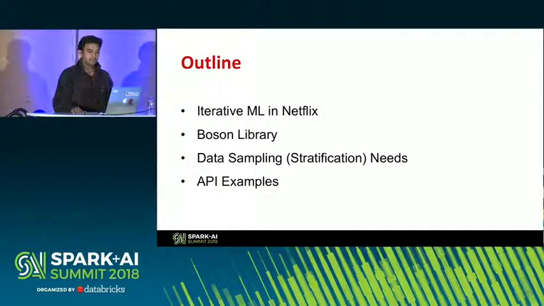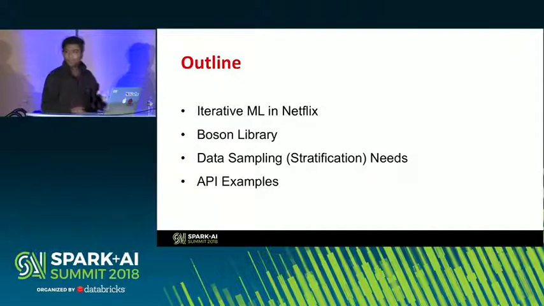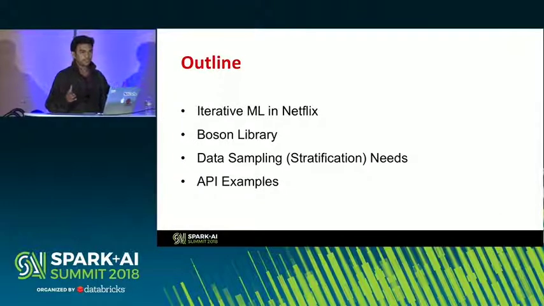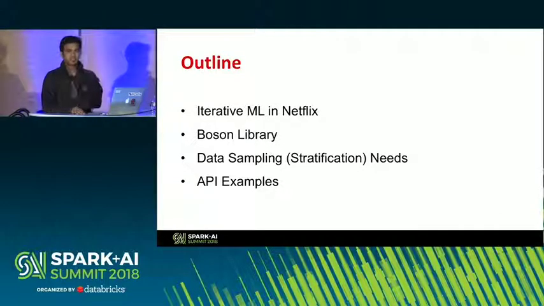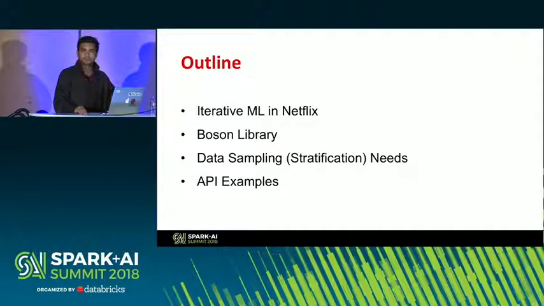Here's the outline of my talk. I'll be starting off with giving you some background on how we do iterative ML in Netflix. I'll briefly talk about our offline ML library called Boson, which is used by several of our research teams, both in production as well as in the exploration phase. I'll deep dive a little bit into some specific use cases for data sampling, aka stratification. I tend to use the words sampling and stratification interchangeably in the presentation.